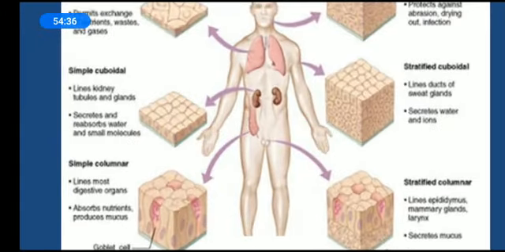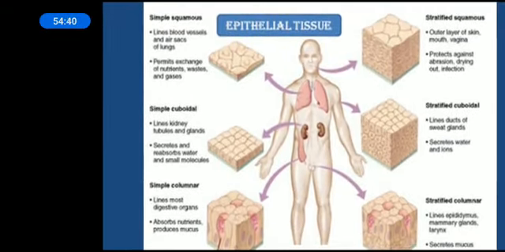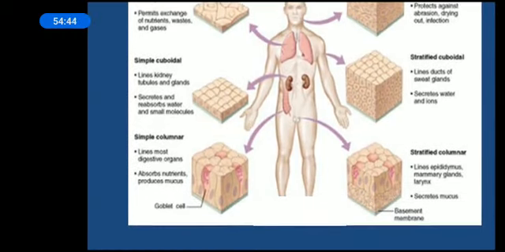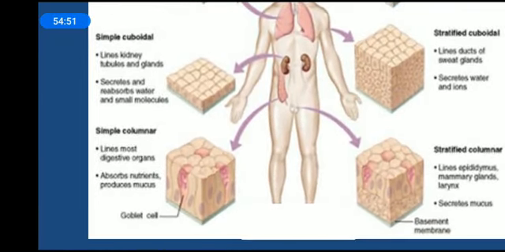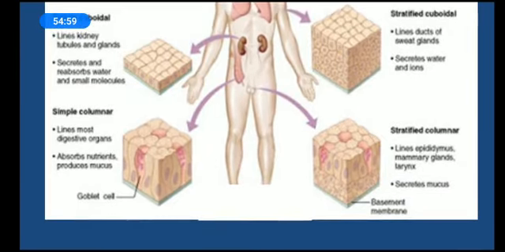Here, just to give a brief about the different types of epithelial tissues, this is squamous epithelial tissue, which is found in the alveoli. This is cuboidal tissue, which is found in the nephrons. This is columnar tissue, which lines most of the digestive tract, the intestine and all that, which is responsible for absorption also, and which has goblet cells as well.